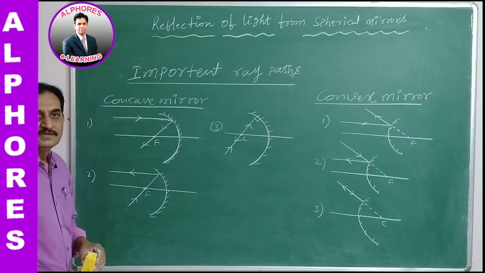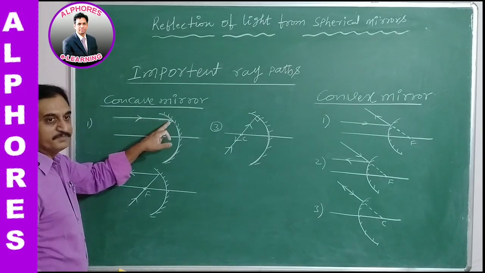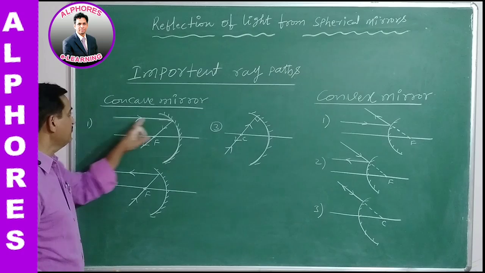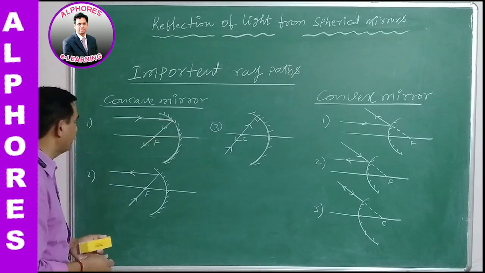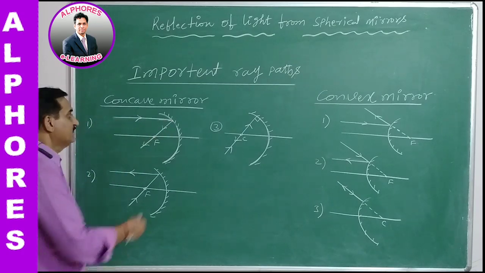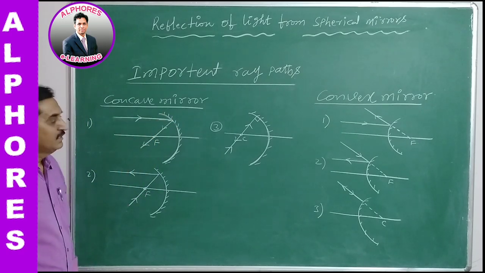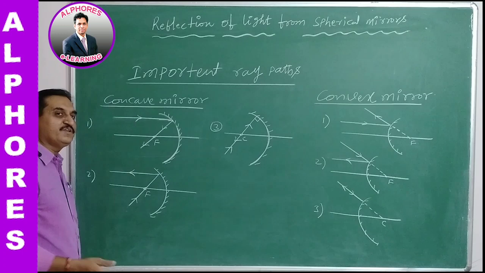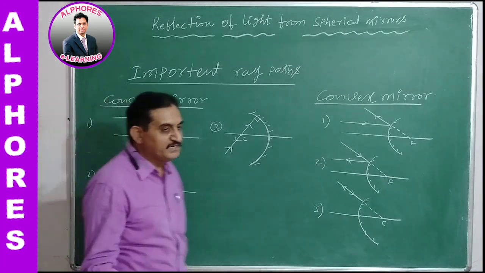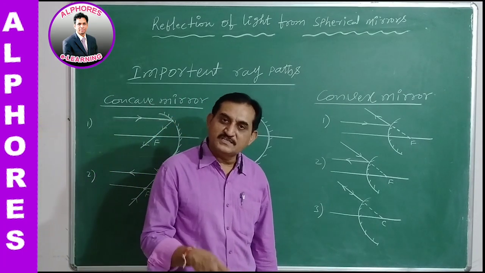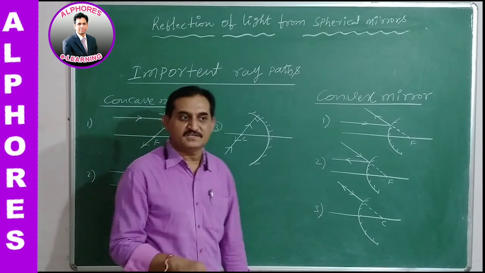For a concave mirror, when the incident ray is parallel to the principal axis, after reflection the light ray must pass through the principal focus. By the law of reversibility, which I already explained previously in the case of reflection of light by plane mirrors,